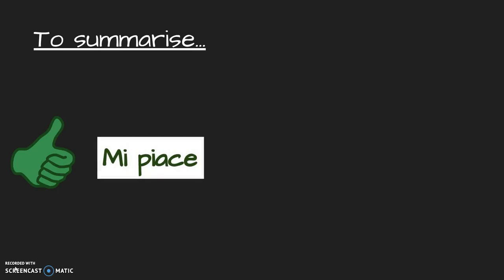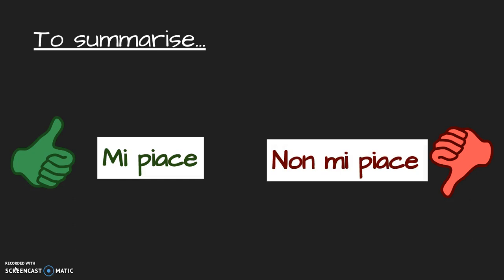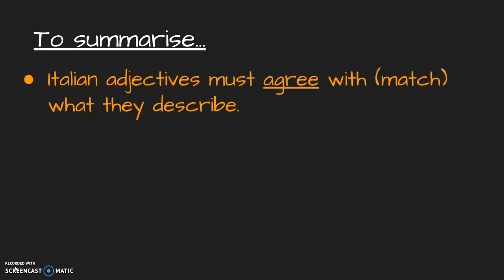So to summarize, I like, mi piace. I don't like, non mi piace. With regards to adjectives, Italian adjectives must agree with or match to what they describe.